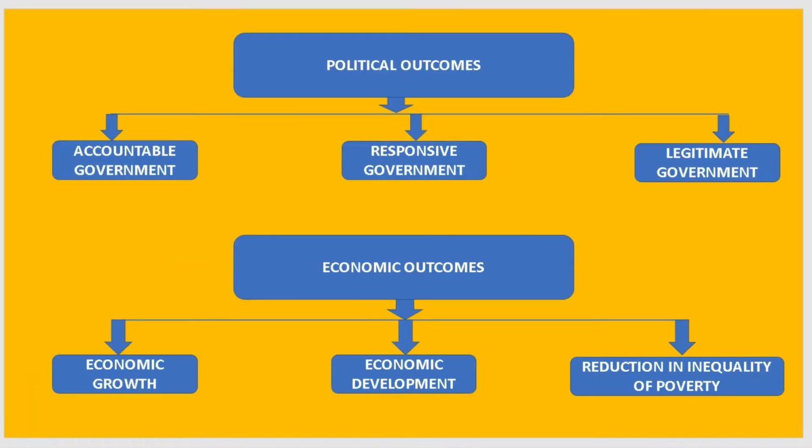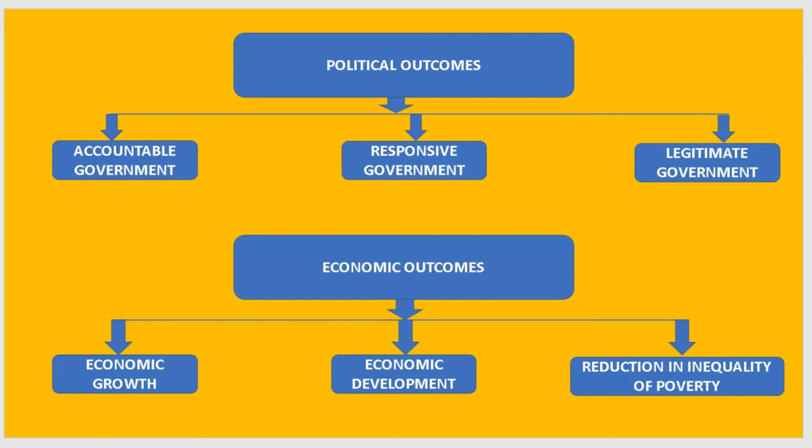Next, move to the next heading. You can see I already explained the political outcomes, so now see accountable government. It is very important that your government should be answerable whenever the public asks questions. The government should be ready to give the answer. The different departments where the different ministers sit have to give the answer; they cannot deny it. Next, a responsive government. Of course, you want a responsive government. By winning the election, political parties form their government and hold different positions in departments. So of course they are responsible. That's why you have chosen them.